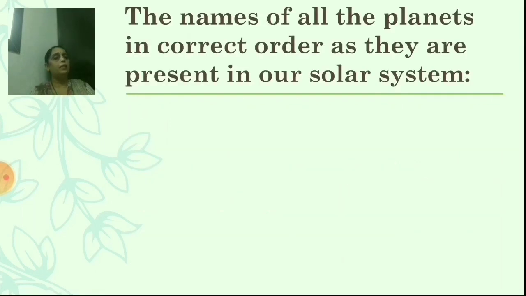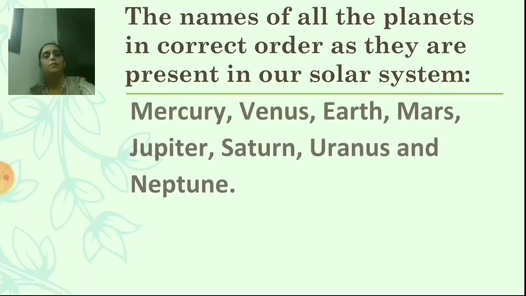Now the next. We will see the names of all the planets in correct order as they are present in our solar system. Yes, the first is Mercury, second Venus, third Earth, fourth Mars, fifth Jupiter, sixth Saturn, seventh Uranus and eighth one is Neptune. Is it clear? Now the next.